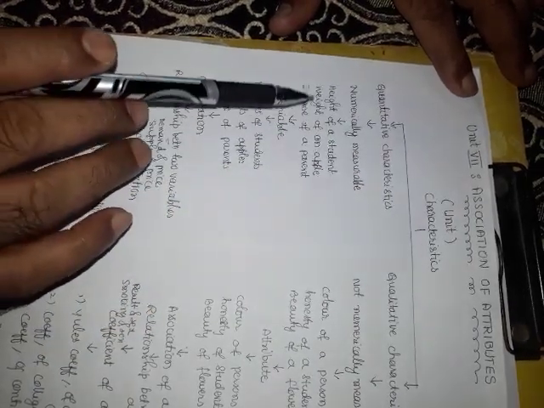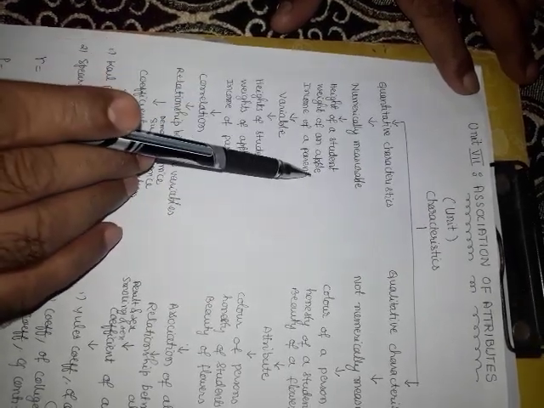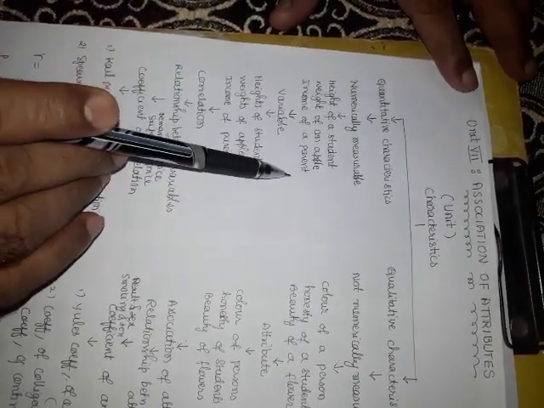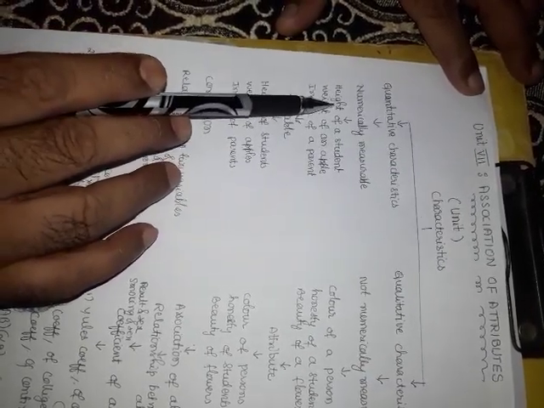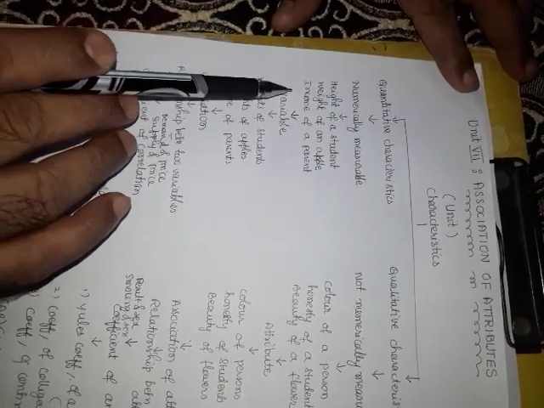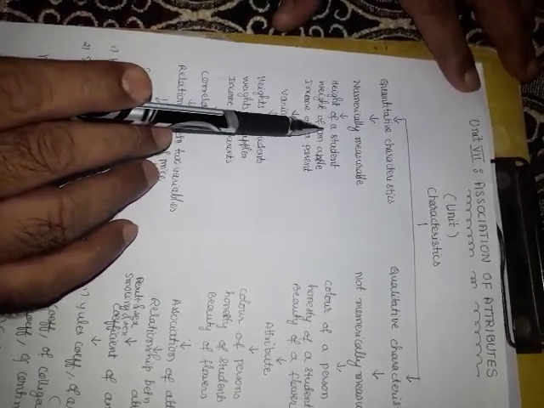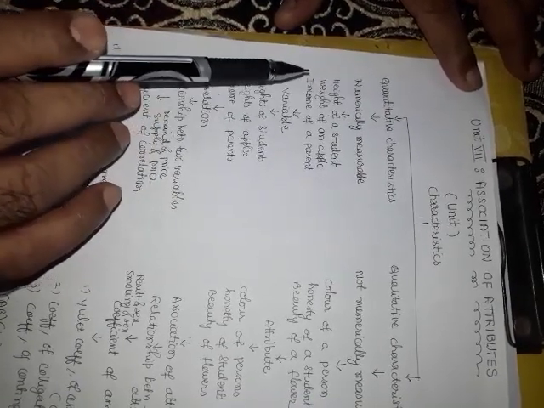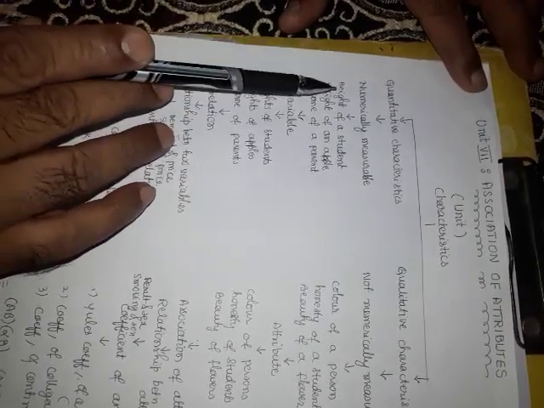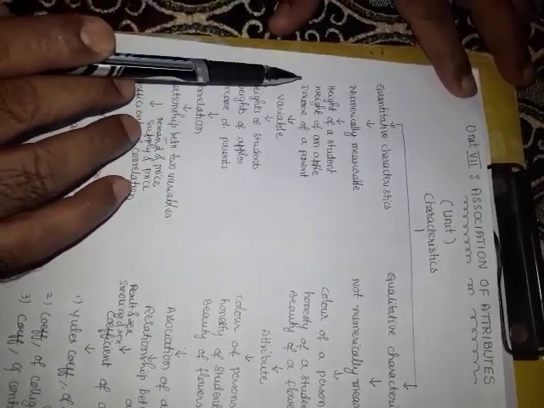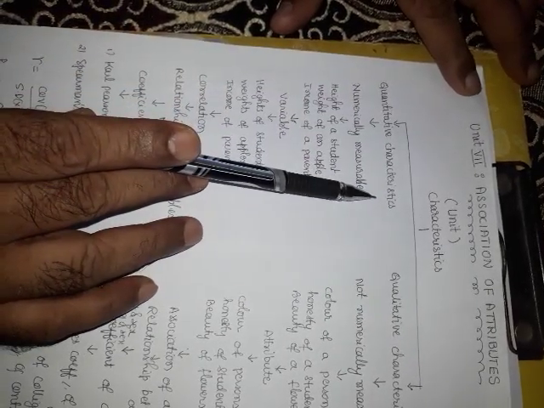For example, height of a student, weight of an apple, income of a parent. All these can be measured by means of a measuring unit, so such a characteristic is called a quantitative characteristic.